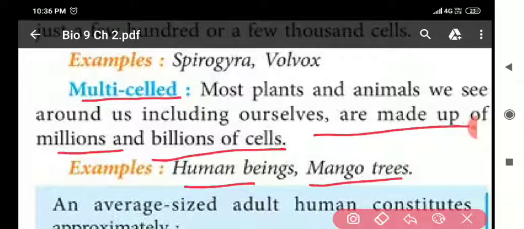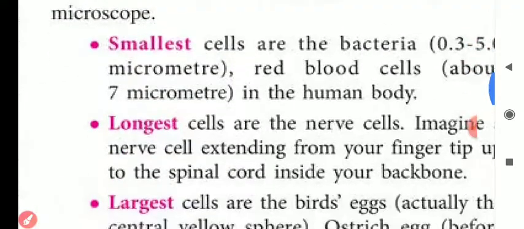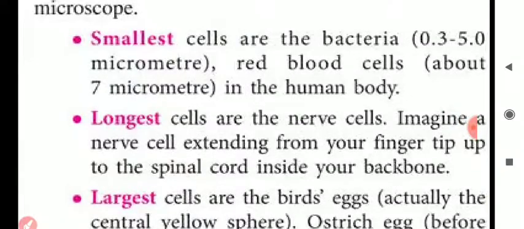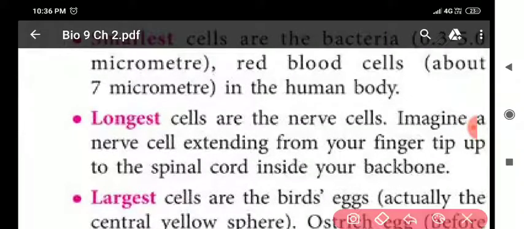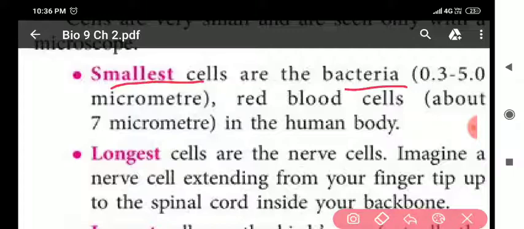Clear, all of you? Next, we will discuss how small cells can be. The smallest cell is bacteria, and the smallest cell in the human body is the red blood cell.